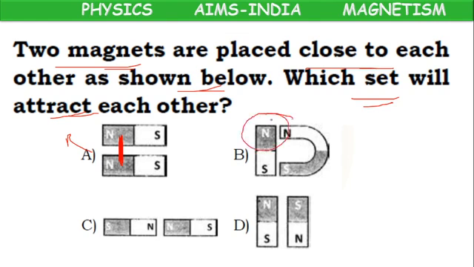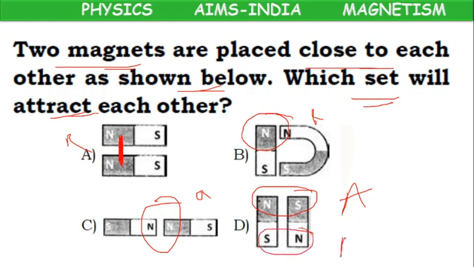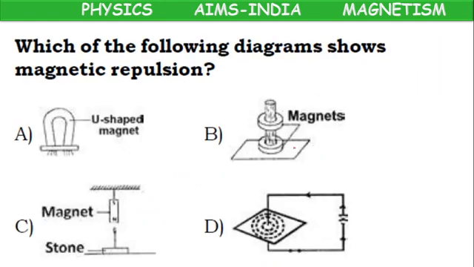Here also north repel. Here also north repel. Here north south they will attract. Here also south north they will attract. So D option is the correct answer. Next, which of the following diagrams shows magnetic repulsion?